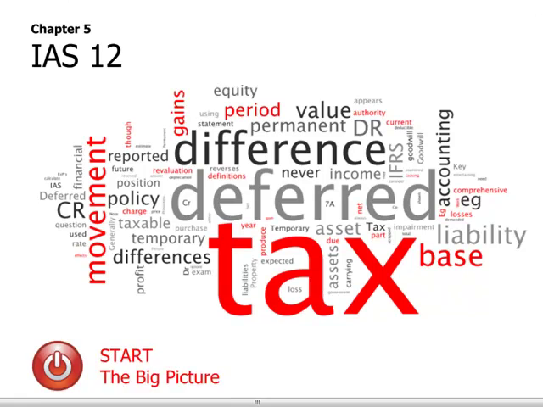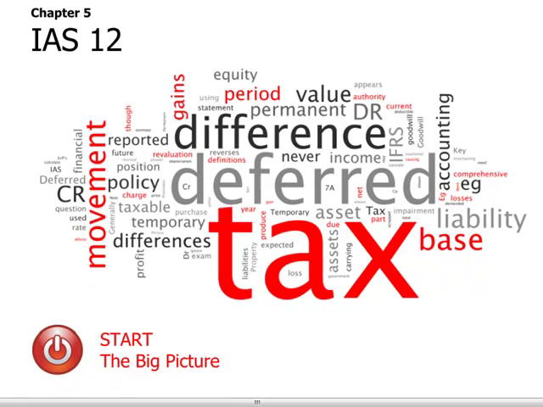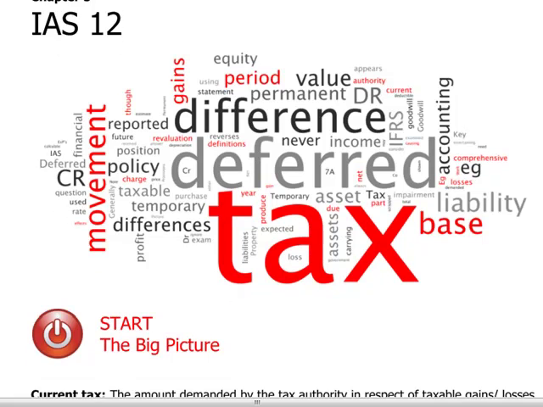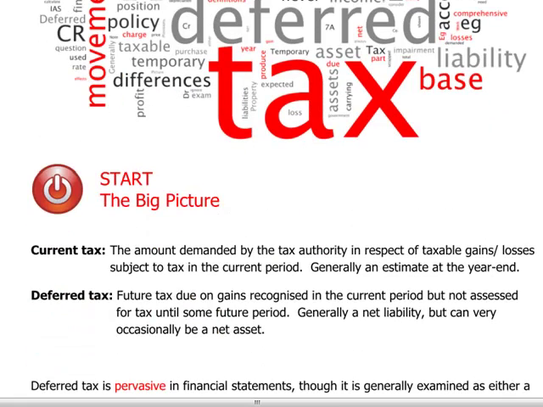IAS 12, taxation. This standard deals with both current and deferred tax. Current tax is the amount which is payable to the tax authorities for the current year profits. That's an estimate at year end which will be booked in the P&L, and it will result, by reference to the actual amount paid next year, in an over or under provision each and every year.